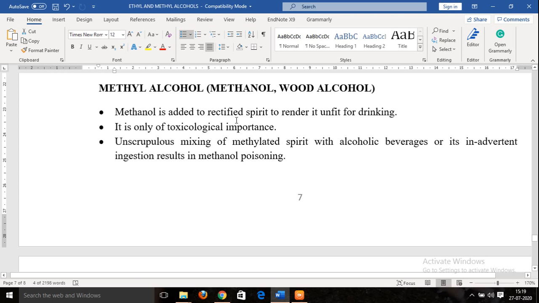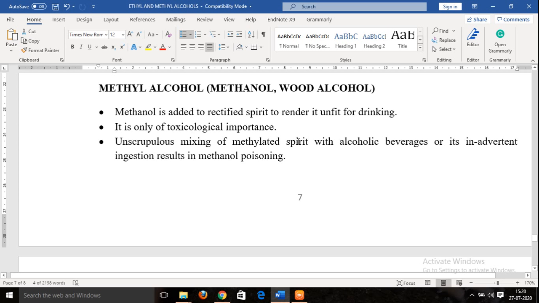In case of ethyl alcohol, we have seen that it is used for external applications, mainly as an antiseptic, as a rubefacient, or as an astringent. It is also utilized as a solvent in preparations which are supposed to be consumed internally in certain formulations. But this is not the case with methyl alcohol. Methyl alcohol is only of toxicological importance.